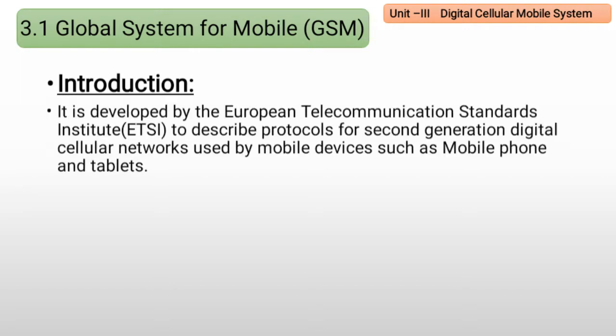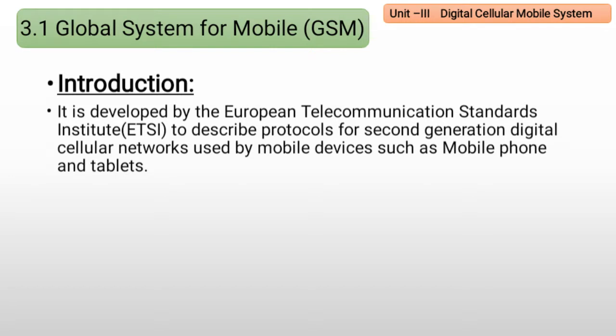It is developed by the European Telecommunication Standard Institute, called as ETSI, to describe protocols for second generation digital cellular networks used by mobile devices such as mobile phone and tablets. So why it is developed? It is developed to provide the second generation digital cellular networks.